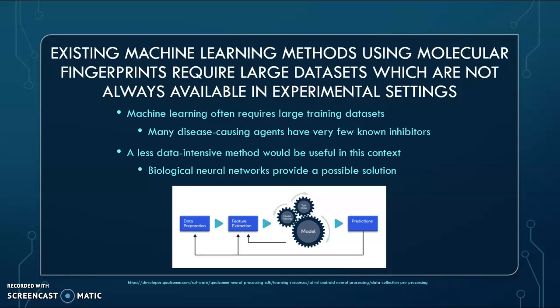Existing machine learning methods using molecular fingerprints require large data sets which are not always available in experimental settings. In an area of limited data, such as drug discovery, a model which remains functional under restricted data conditions provides obvious benefits. Biological neural networks present a possible solution to this problem.